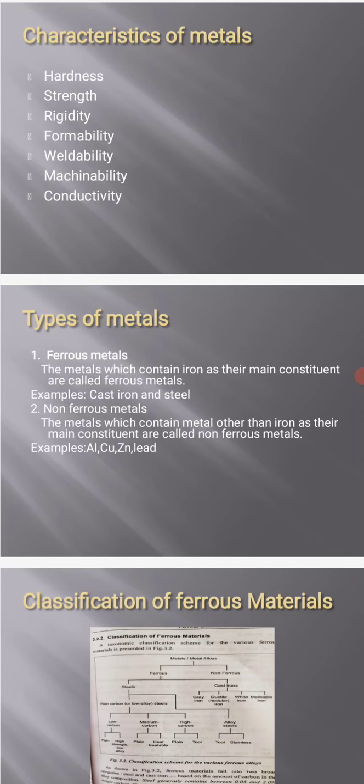The second type is non-ferrous metals. Non-ferrous metals are metals which contain a metal other than iron as their main constituent. Ferrous metals have iron as their main constituent. Non-ferrous metals don't have iron as a main constituent; the iron content is very small. Examples of non-ferrous metals are aluminum, copper, zinc and lead.